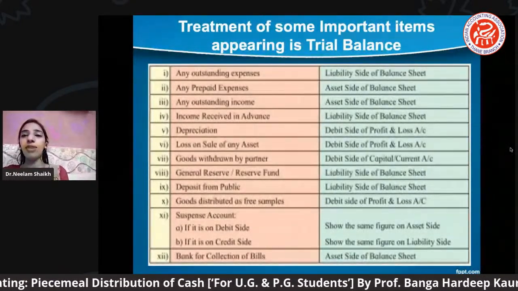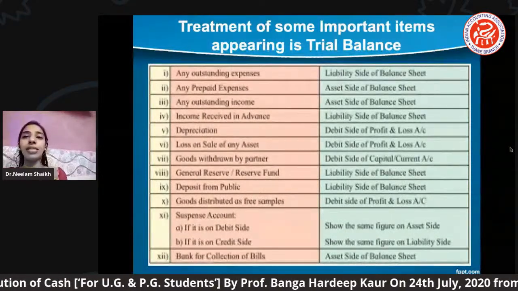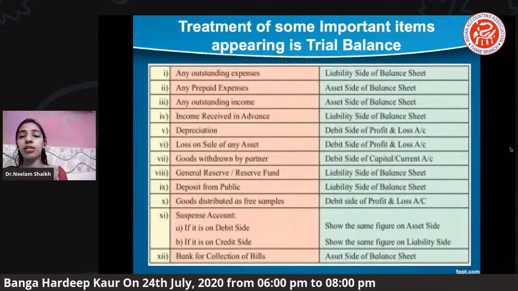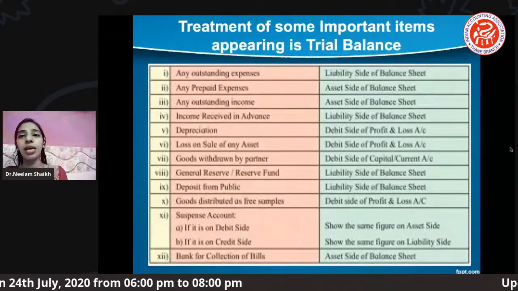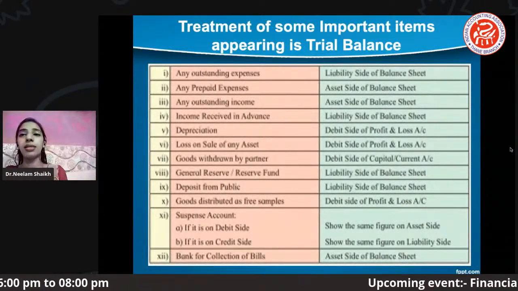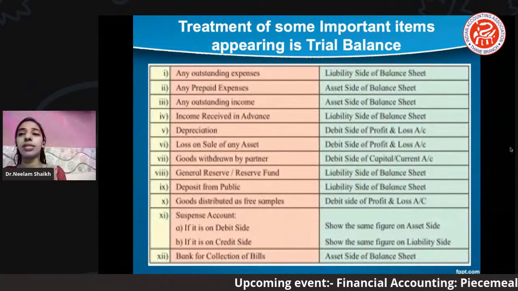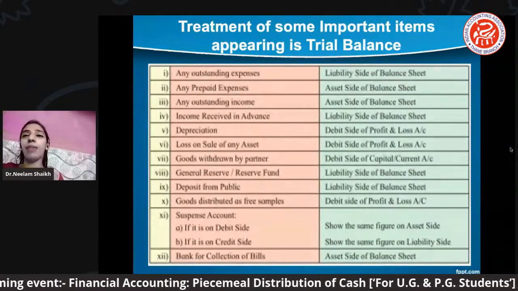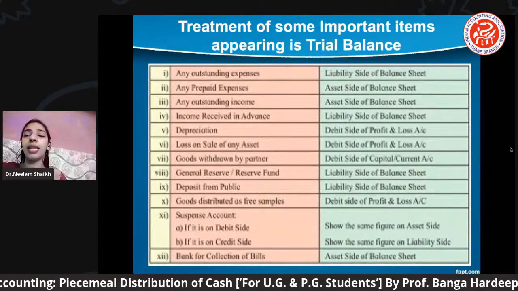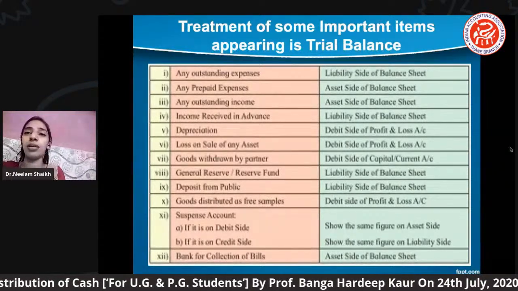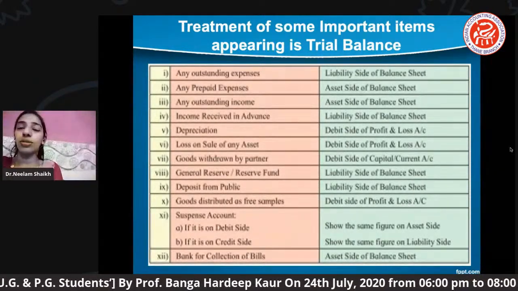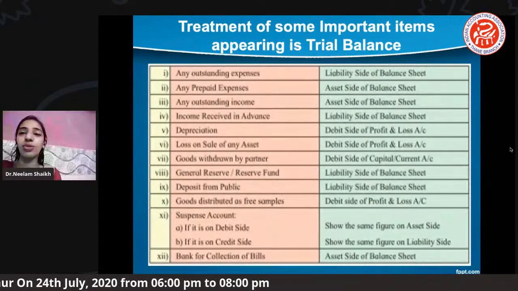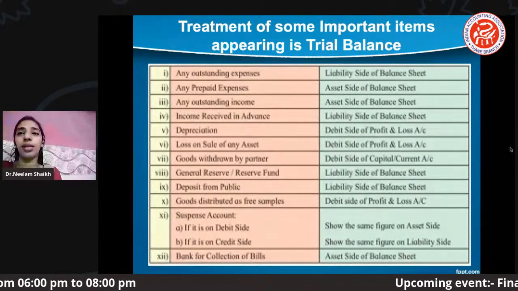Same way, you can see there will be a suspense account. If it is on the debit side, then show the figure on the asset side. If you find it on the credit side, then the same figure will be shown on the liability side. Now when is a suspense account created? When you find the trial balance is not tallying, there is certain item which is missed out, or the difference doesn't match. So we see where these differences are located in the trial balance, right?